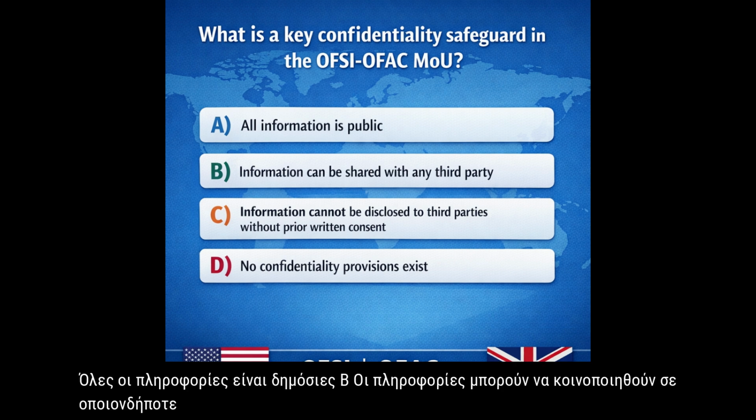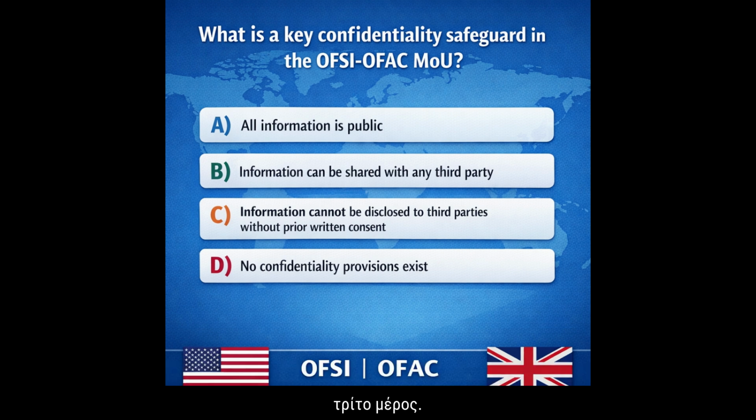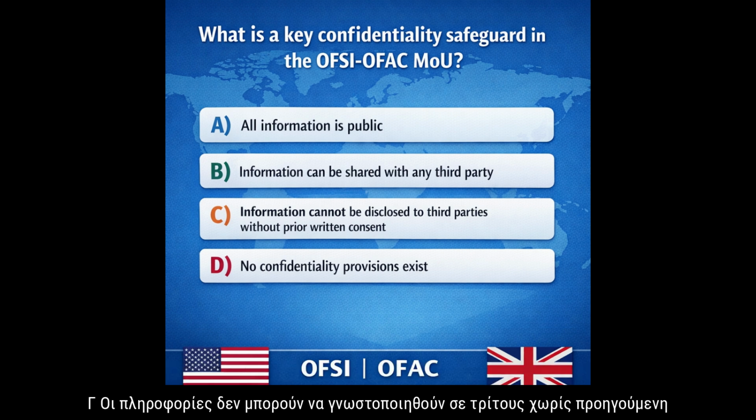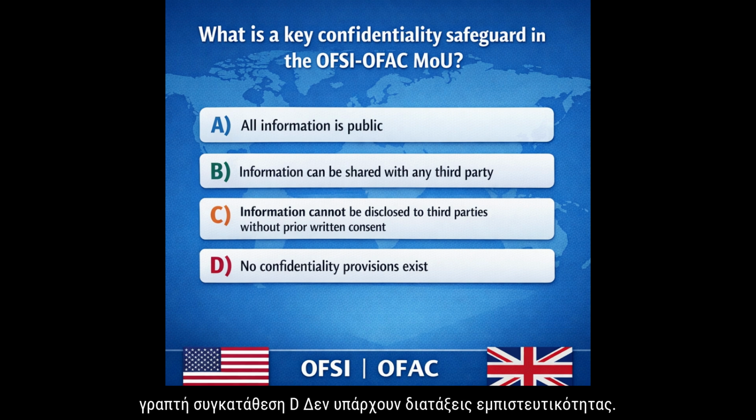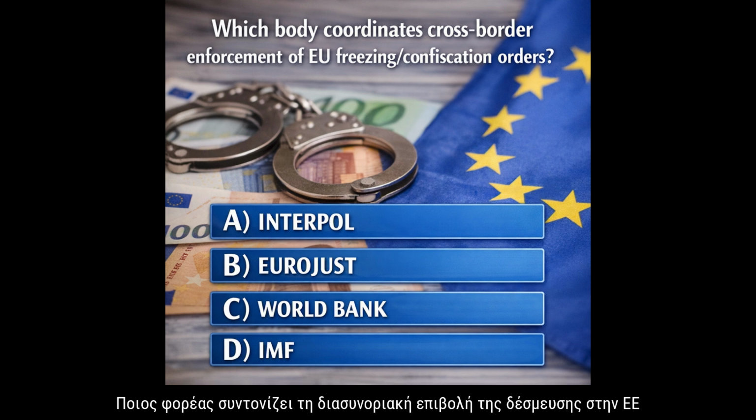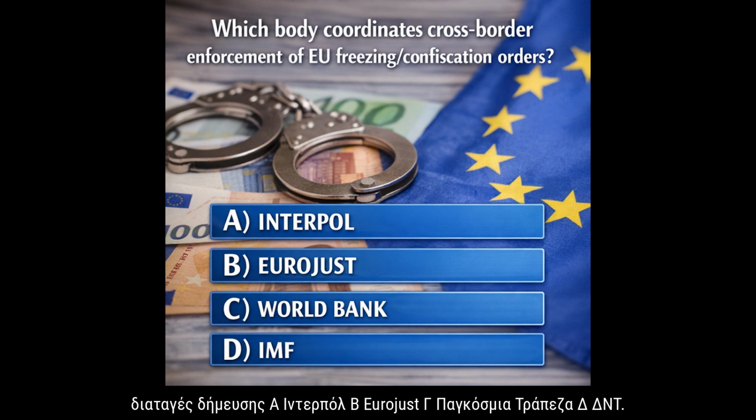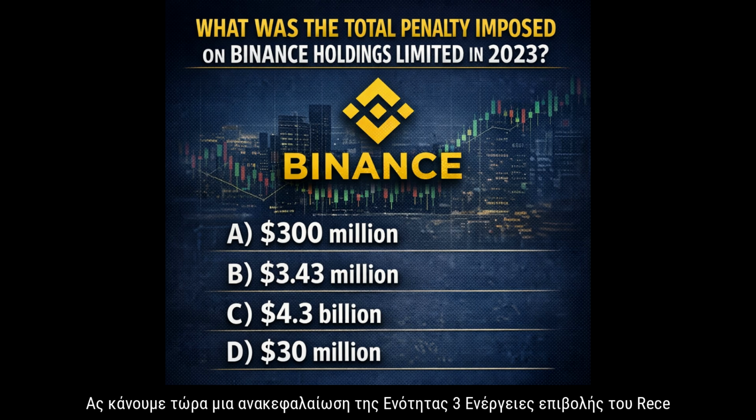2.4. What is a key confidentiality safeguard in the OFAC MOU? A. All information is public. B. Information can be shared with any third party. C. Information cannot be disclosed to third parties without prior written consent. D. No confidentiality provisions exist. 2.5. Which body coordinates cross-border enforcement of EU freezing and confiscation orders? A. Interpol. B. Eurojust. C. World Bank. D. IMF.